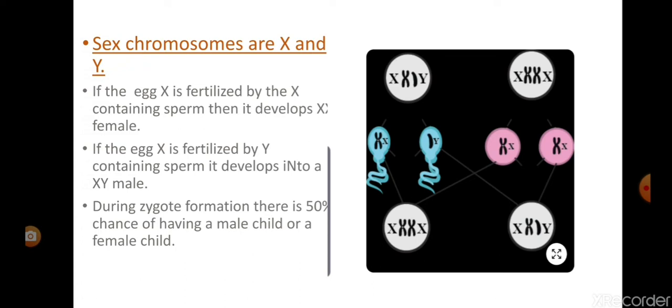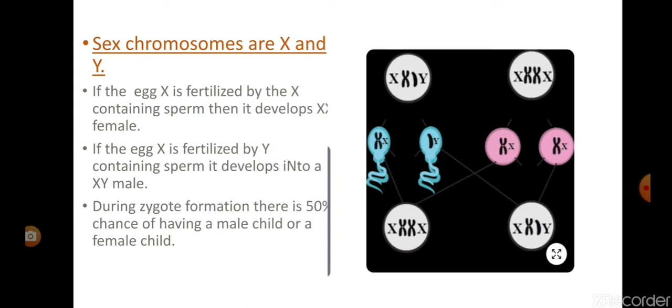So what happens during fertilization? If the egg is fertilized by an X-bearing sperm, then it forms XX, that means a female child. And if the egg is fertilized by a Y-bearing sperm, then it forms the combination XY, means a male child.